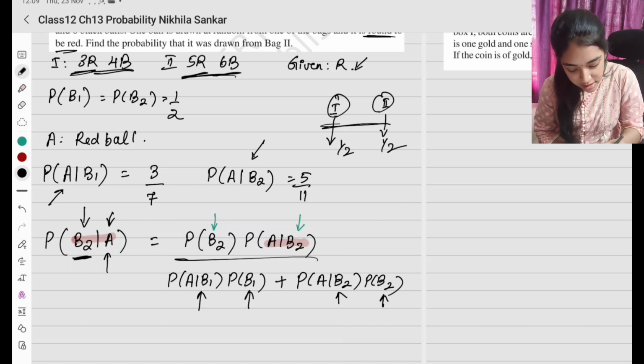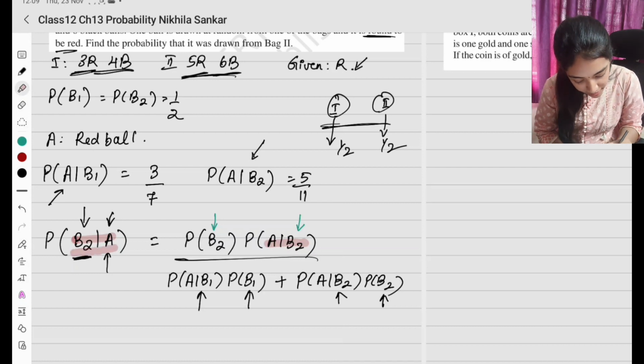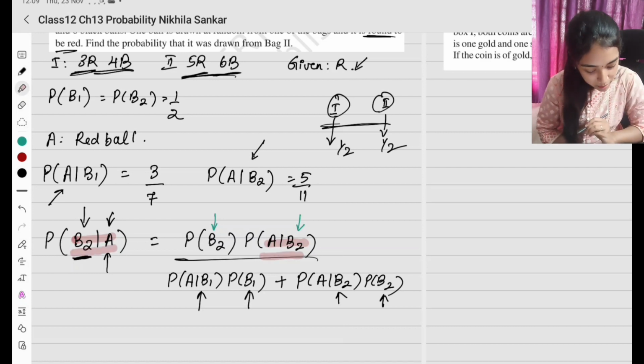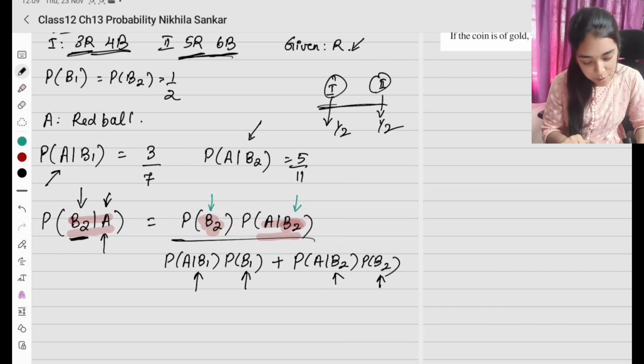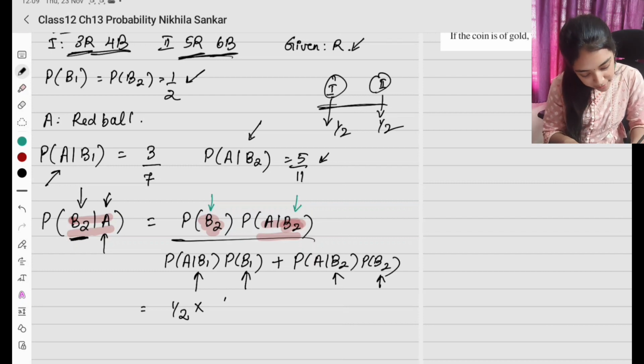Understood? So first என்ன பண்றேன்? இந்த இடத்துல B given A இருக்கு. So A given B மாத்துறேன். இங்க B2 இருக்கிறதுனால இங்க B2 எழுதுறேன். Denominatorல all different possibilities. So this when I substitute the values what I have equals probability of B2 is going to be half times A given B2 என்ன? It is going to be 5 by 11.